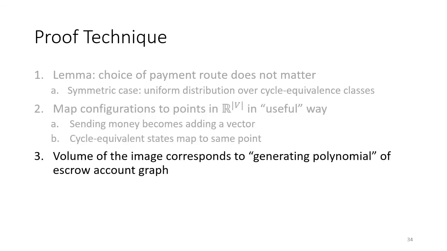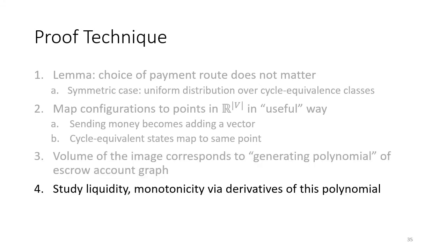Then we look at the volume of the image of that map in R^n, and we'll show that that set corresponds to a generating polynomial of the underlying graph. The generating polynomial, for reference, is a very nice polynomial that somehow captures the structure of the underlying graph. And finally, we'll study liquidity and monotonicity by taking derivatives of that nice polynomial.